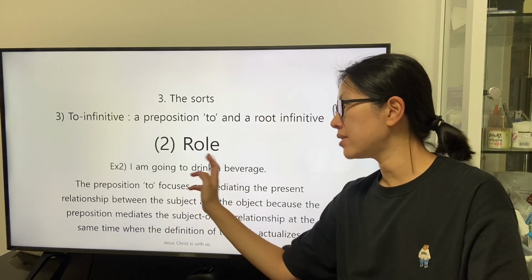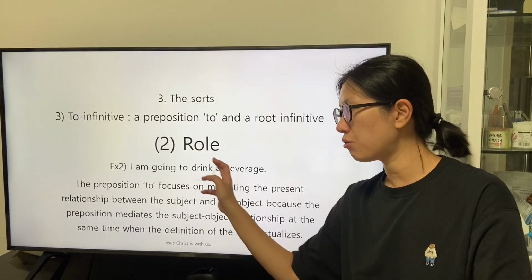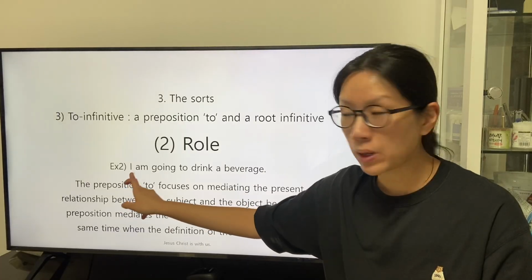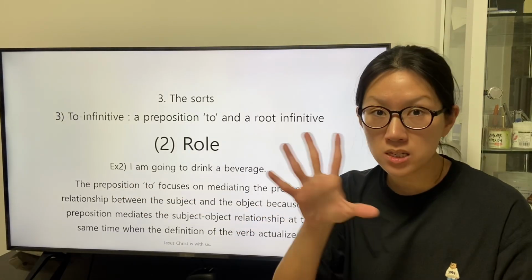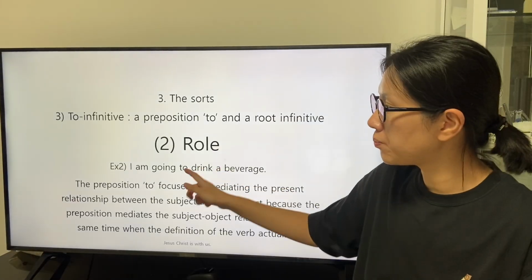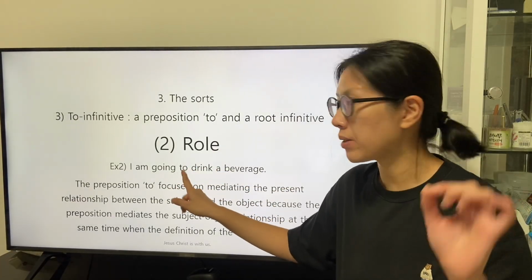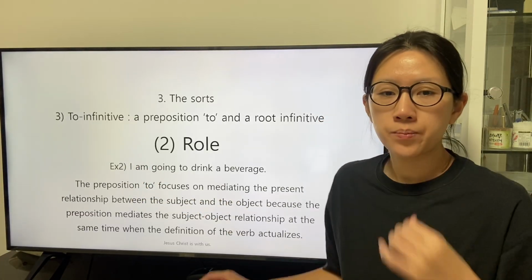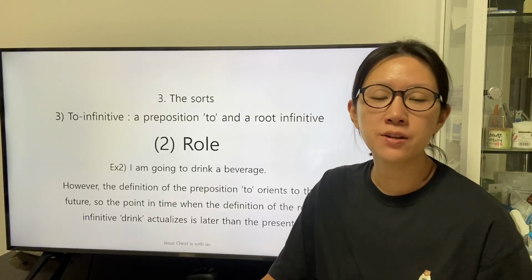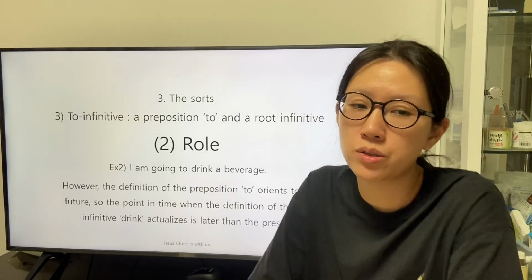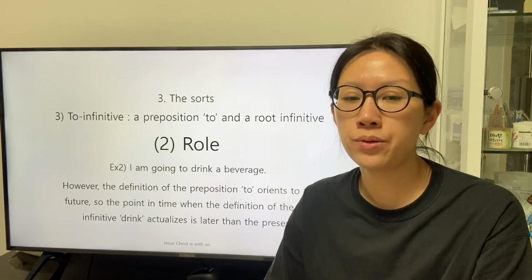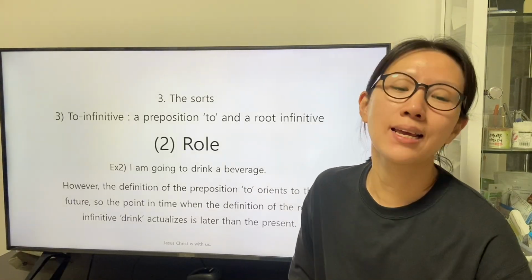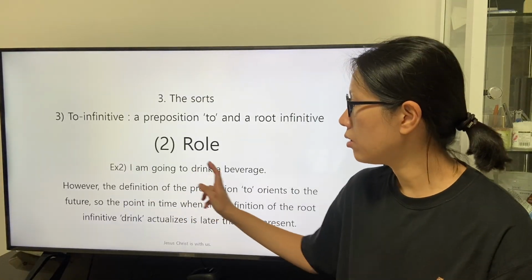So the actualization of the action described by the root infinitive drink is later than the present when the subject exists, but the definition of the preposition to actualizes when the speaker as the subject exists at the present. However, the definition of the preposition to orients to the future, so the point in time when the definition of the root infinitive drink actualizes is later than the present.